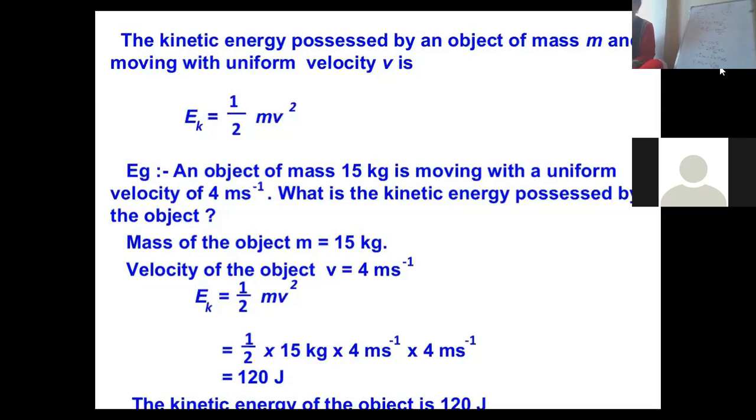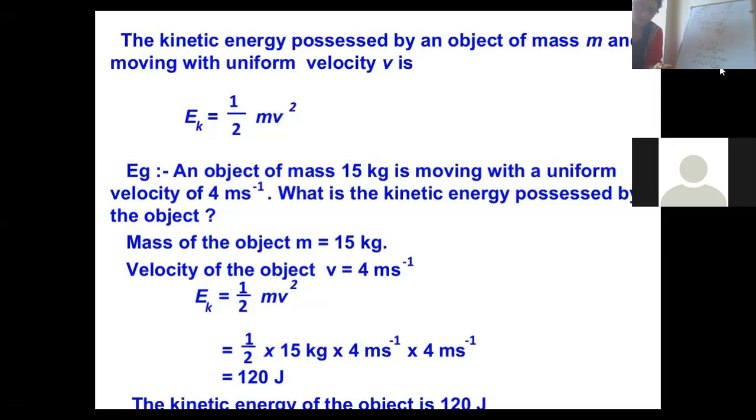It is 4 meter per second. Substituting the values of mass and velocity in the formula, kinetic energy is half of mv square, and solving it, we will get how much kinetic energy is possessed by the object when it is in motion.